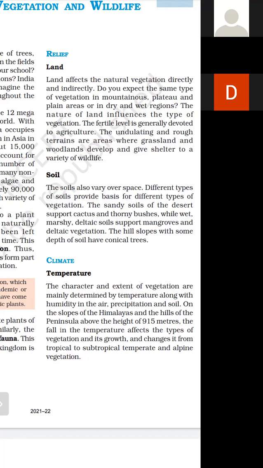Then we have got the climate. Soil के बाद सबसे बाद में क्या आता है? Climate. और climate के अंदर सबसे important बात क्या होती है? Temperature. Temperature along with humidity in the air, precipitation and soil determine the nature and extent of vegetation of the region. Now, the character and the extent of vegetation are mainly determined by the temperature.